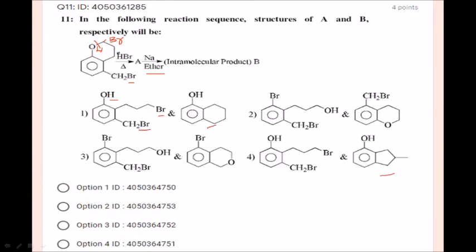6-membered cyclization takes place. Since this bromine is here, on the last carbon, is there going to be any rearrangement? No, students, there will be no rearrangement. So straight away we will get this bromo compound followed by the cyclized compound. So option number 1 is the correct option, students.